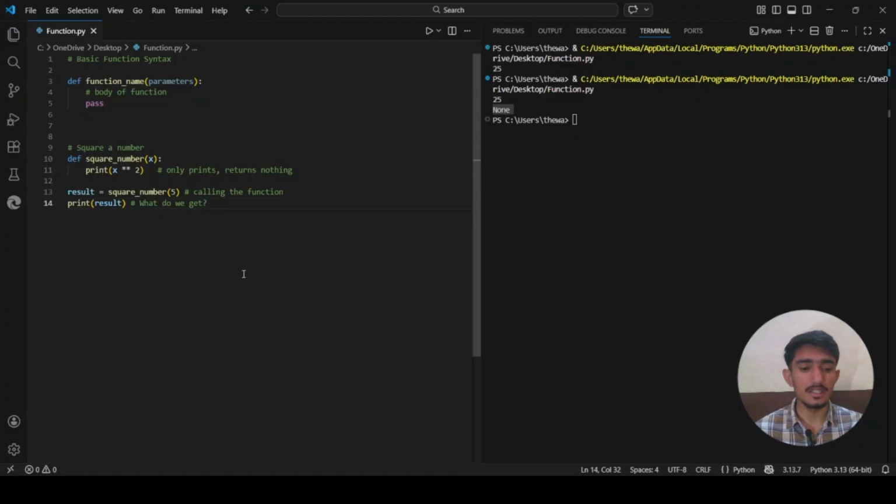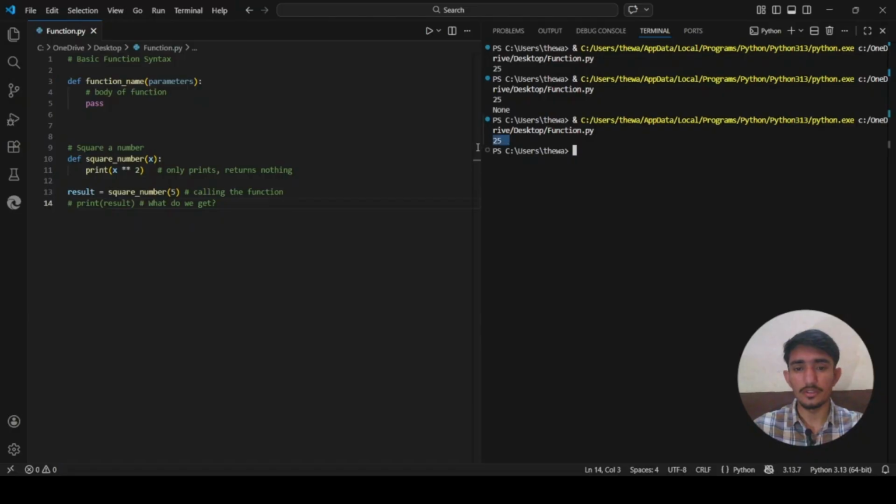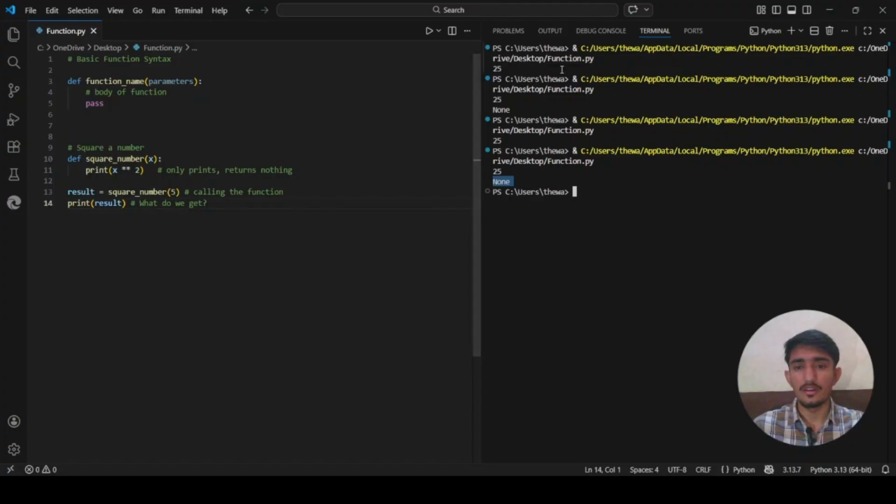In Python, a function that does not explicitly return a value automatically returns None. None is a special Python object that means nothing or no value. So let me just uncomment this line. What if I say I don't want to run this line? When I run it, you see only 25 is printed because we are calling the function here. This is inside the result variable. But if we try to print the result value, you see that we got None as an output.